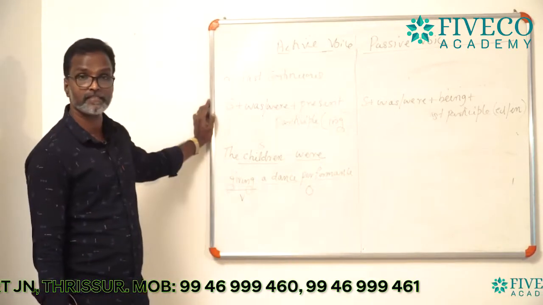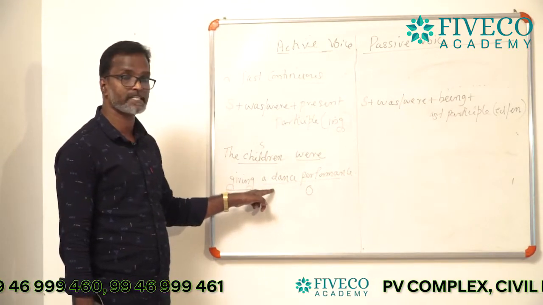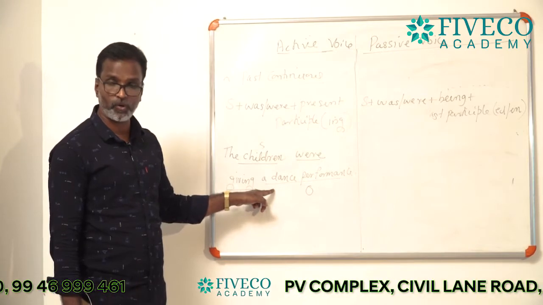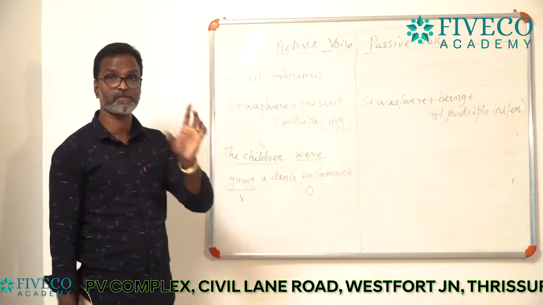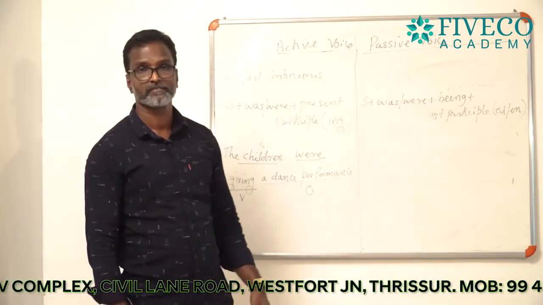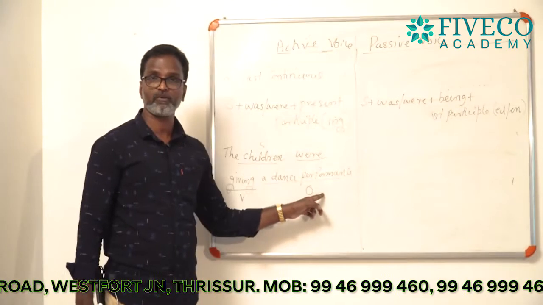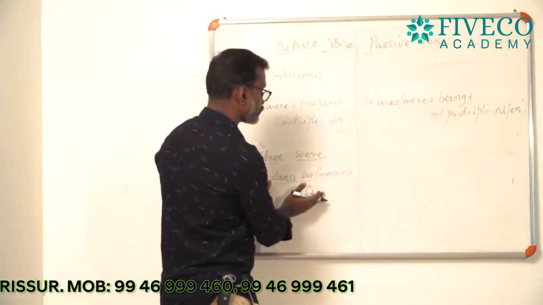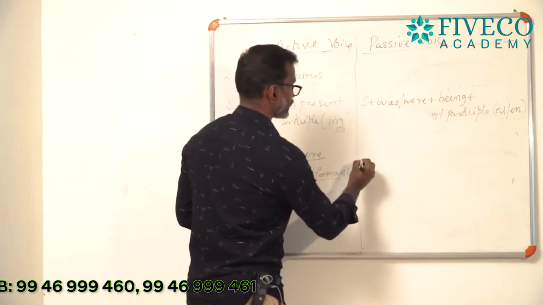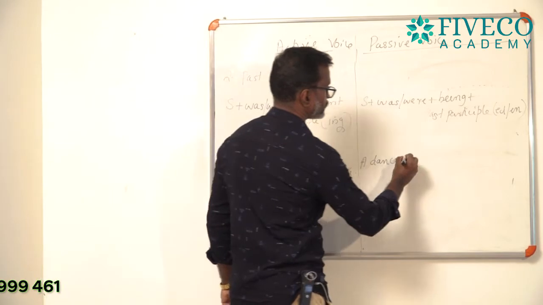And you may think that here two objects are given. No, here there is only one object, a dance performance, only singular. So, you can take out this object from here, a dance performance.